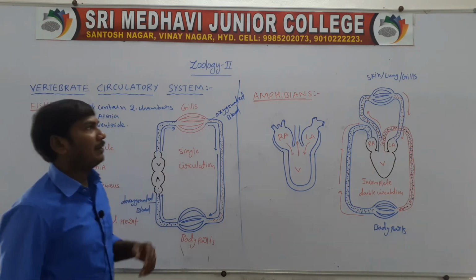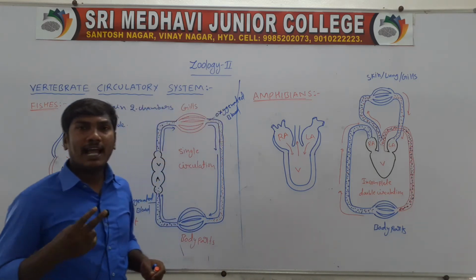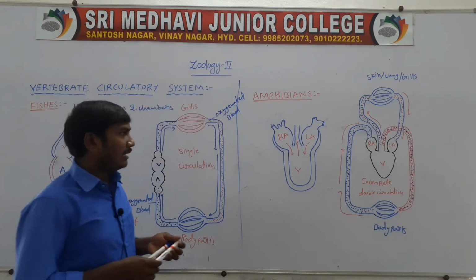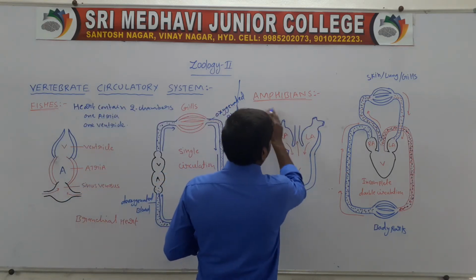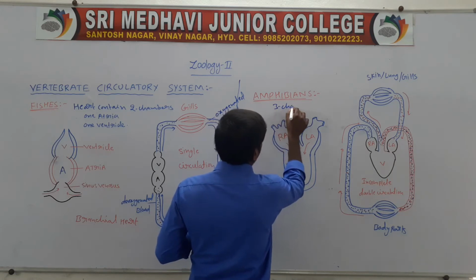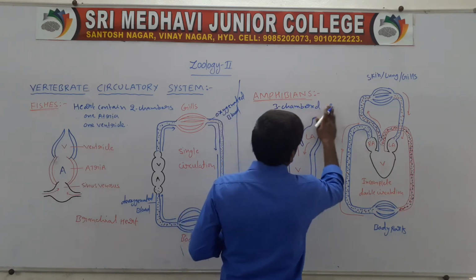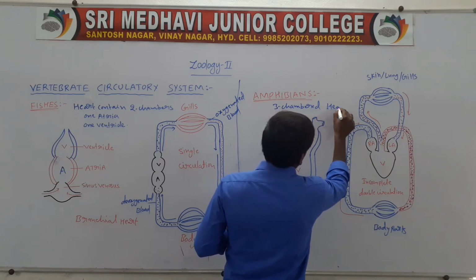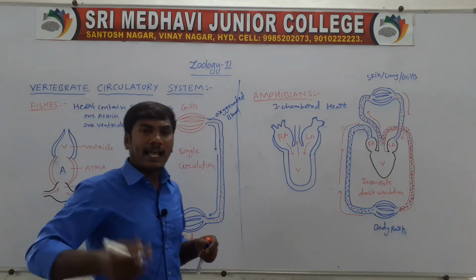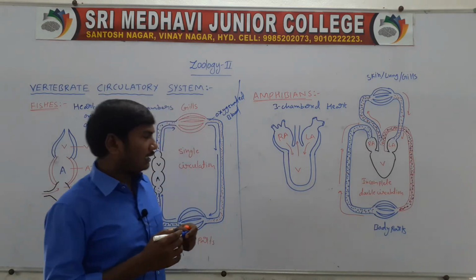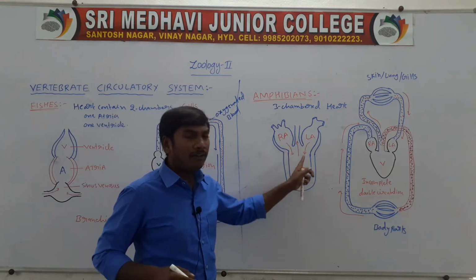Next, amphibians. The amphibians contain a three-chambered heart. The amphibian heart contains three chambers. The upper two are the atria and the lower one is the ventricle. This is the frog heart.